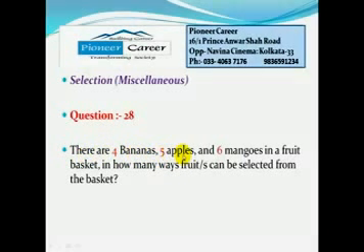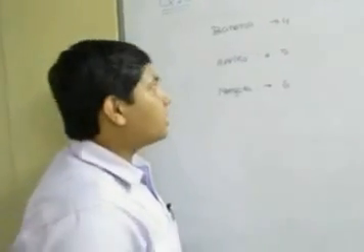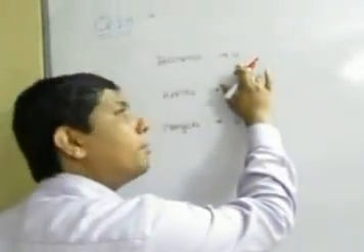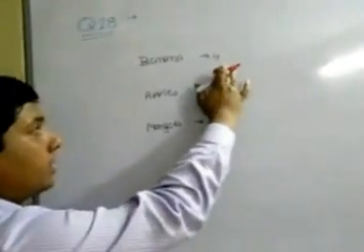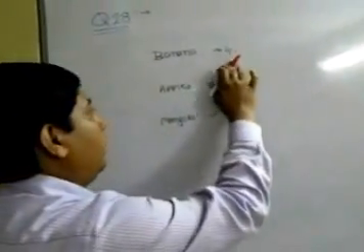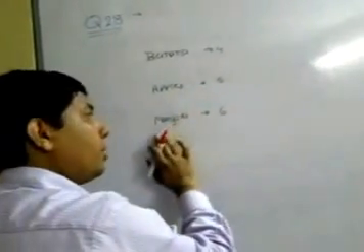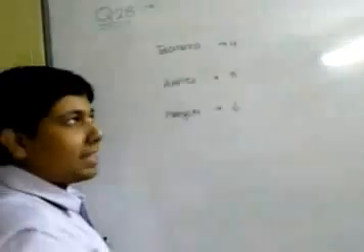There are 4 bananas, 5 apples and 6 mangoes in a fruit basket. In how many ways can fruits be selected from the basket? Here nothing is given about the fruits, so we can assume that they are 4 identical bananas, 5 identical apples and 6 identical mangoes. Number of bananas are 4, number of apples are 5, number of mangoes are 6. How many ways can we select fruits?